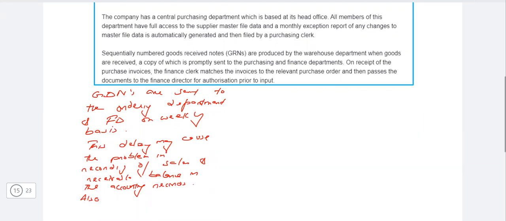Also, the ordering department may not be aware of the status of the order.